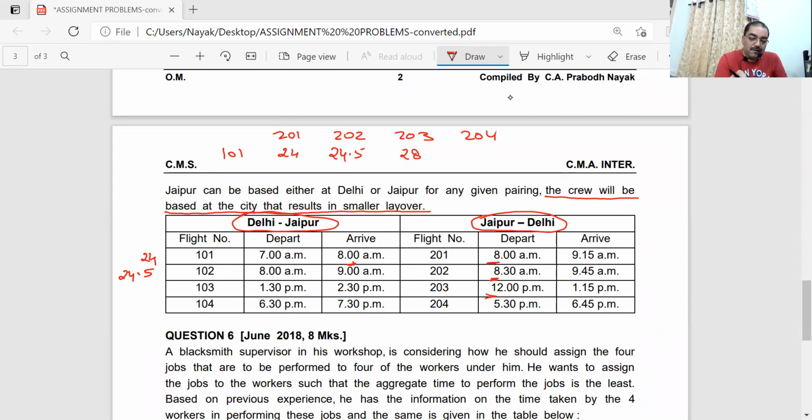Okay. Now, tell me, 101 for 204. Can he take 204 same day? Yes, he can take same day. Why? Because 5 hours are over. Now 8 o'clock morning he comes, 5:30 evening he can take the flight back. Yes or no? So now tell me, 8 o'clock morning to 5:30 same day evening.